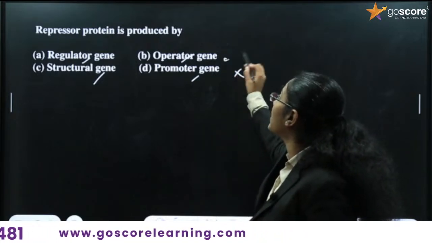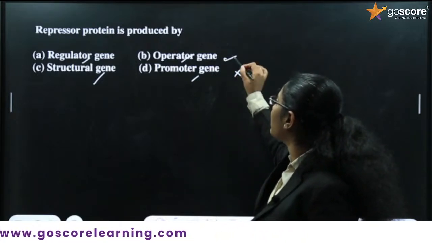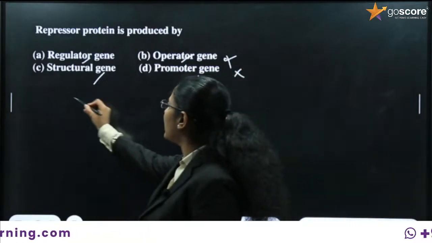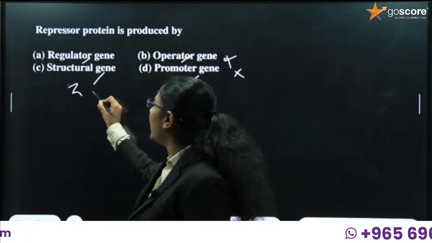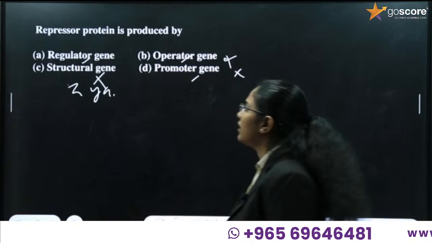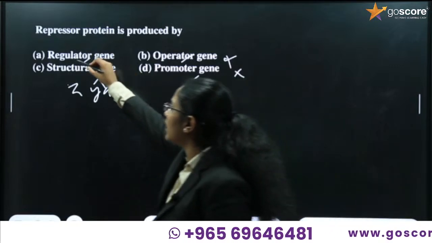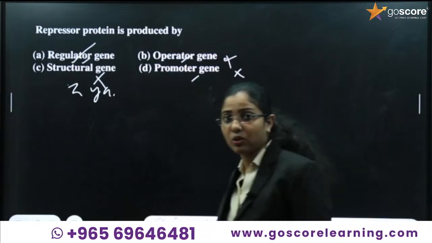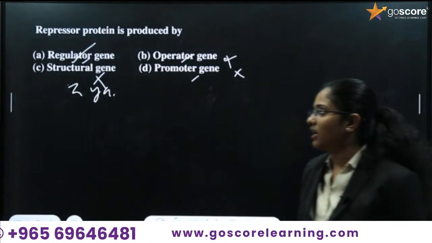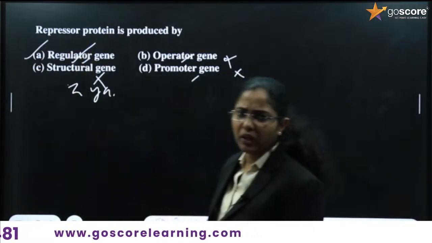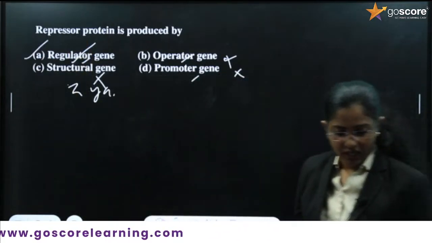The operator gene also does not give any kind of repressor protein. The structural genes, basically the ZYA genes, are also not giving the repressor protein. The only gene which can give the repressor protein is the regulator gene. So we can go with option A.